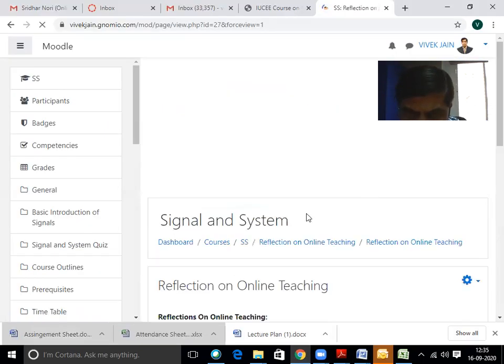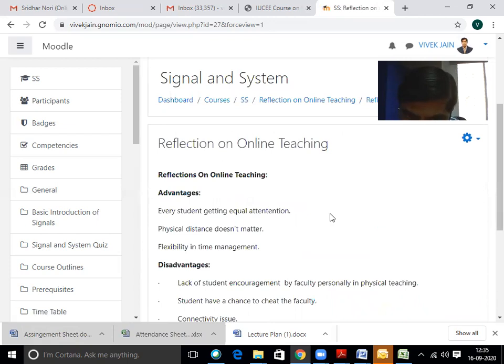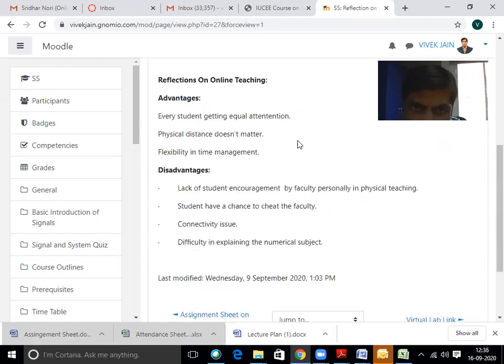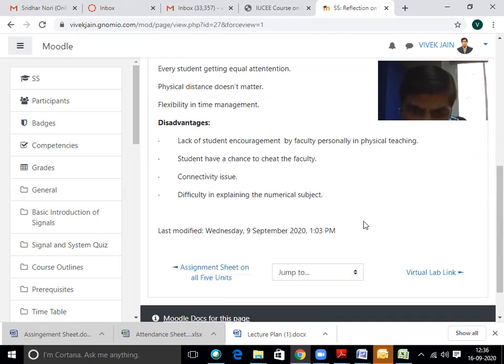Our reflection on online teaching is also shared with the students. The advantages of online teaching are that every student gets equal attention, physical distance doesn't matter, and there is flexibility in time management. It is very supportive in this pandemic COVID time. Some disadvantages of online teaching are the lack of student encouragement by the faculty; personally, in physical teaching students have less chance to cheat; the faculty connectivity issue is a major issue in India; and there is difficulty in explaining numerical subjects.